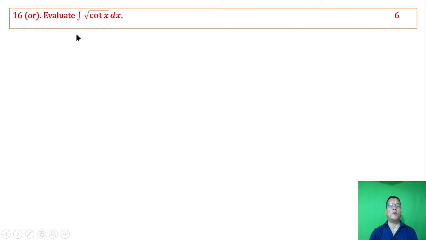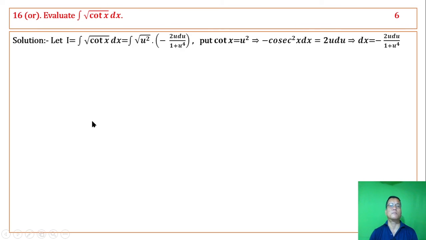16. Evaluate the integral of root over cot x dx. 6 marks. Cot x, let cot x equal u square, putting it that way. The derivative of cot x with respect to x is minus cosec square x. Twice u into du by dx, dx is...